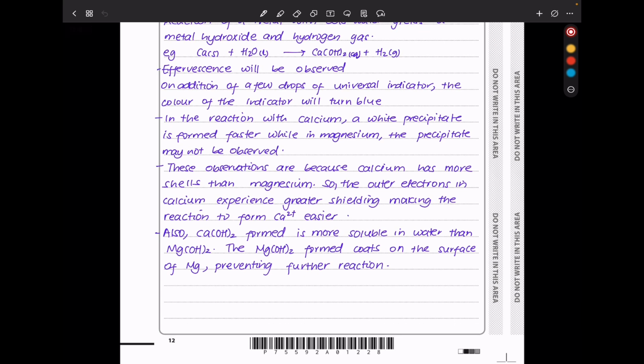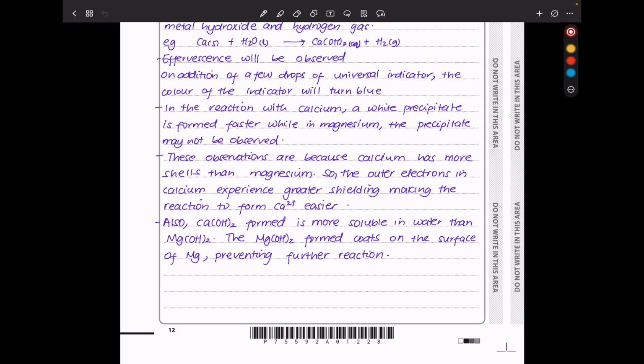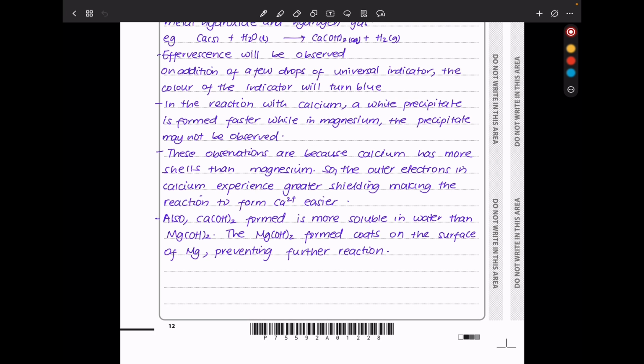These observations are because calcium has more shells than magnesium, so the outer electrons in calcium experience greater shielding, making the reaction to form calcium 2+ easier. Also, calcium hydroxide formed is more soluble in water than magnesium hydroxide, and the magnesium hydroxide formed coats the surface of magnesium, preventing further reaction. So this brings us to the end of question 21. Let's continue to question 22.